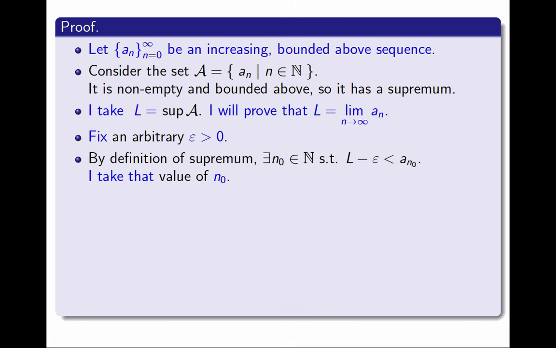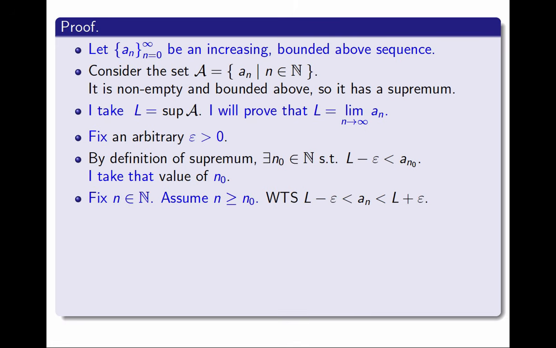And that is the value of n0 I'm going to take in the definition of limit.